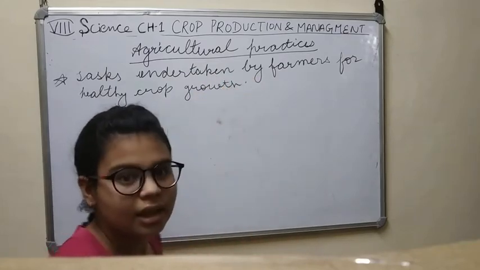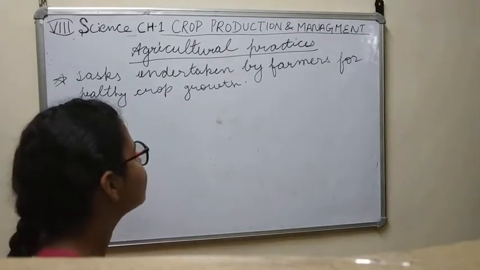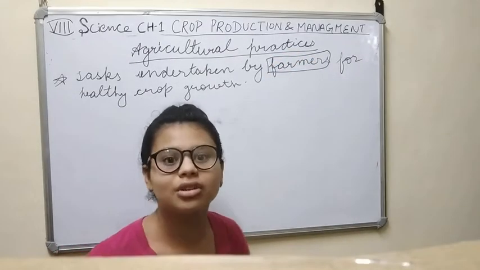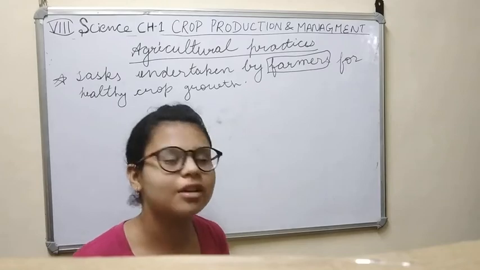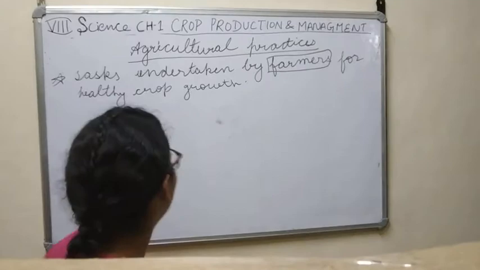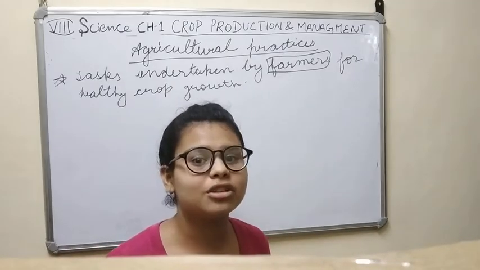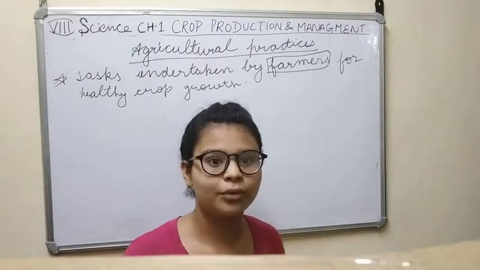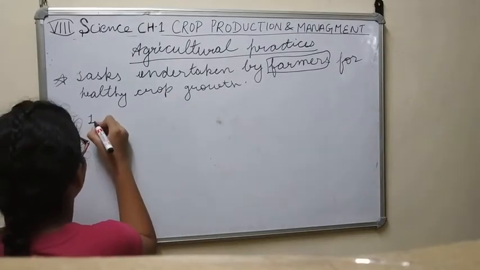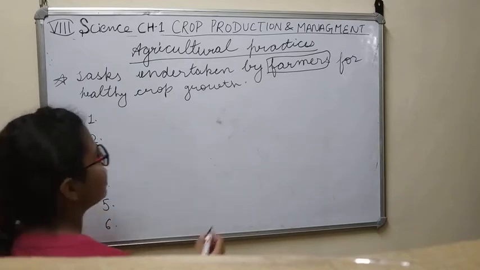Now, what is this? These are some tasks or steps undertaken by farmers. A farmer is a person who is the owner of a field or who does the agriculture. The person who does the agriculture is the farmer. So, these are the tasks or steps undertaken by farmers over a long period of time, let's take 6 months or 7 months, for healthy crop growth, right? And these tasks are 7 in number, in stages.